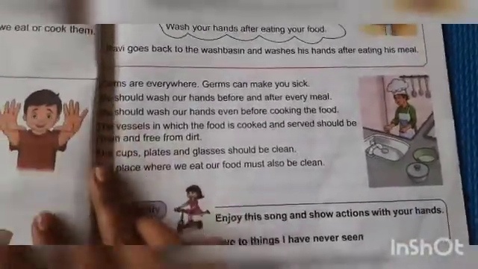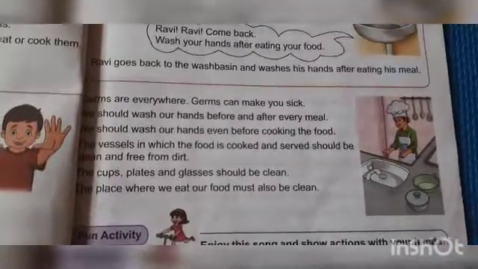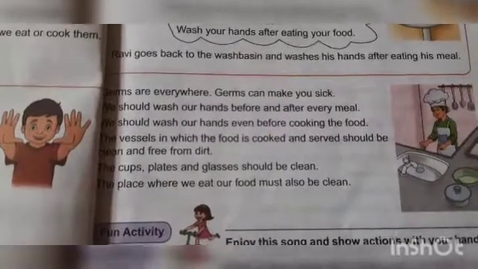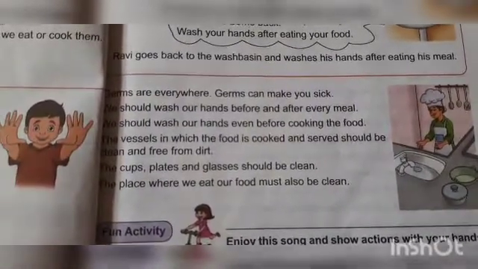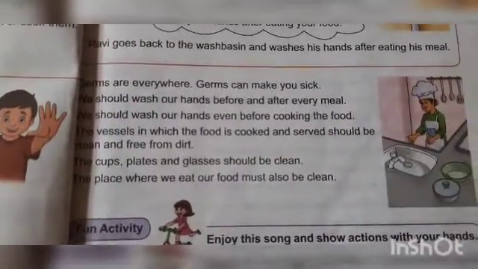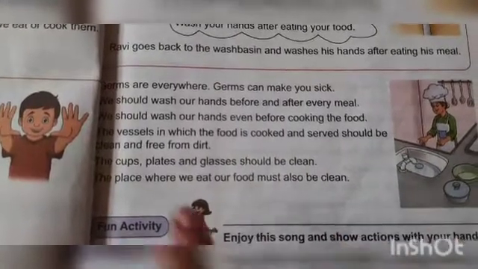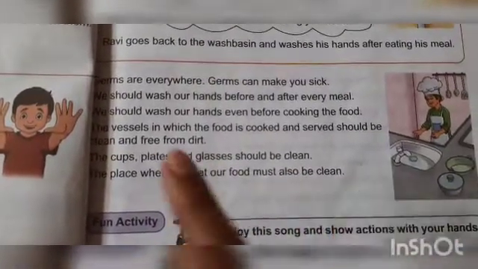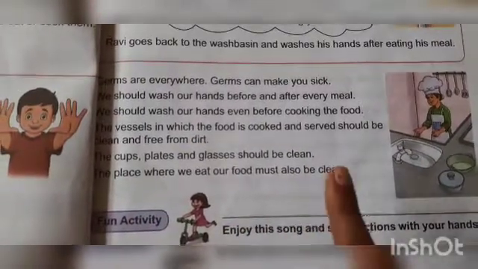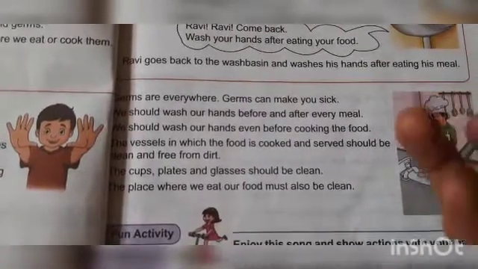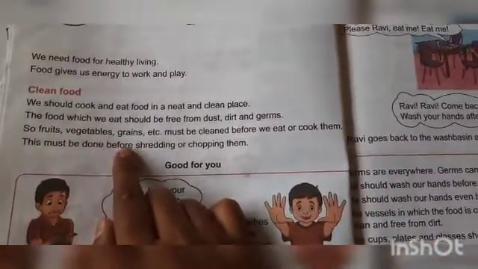Germs are everywhere. Germs can make you sick. We should wash our hands before and after meals, as I said. We should wash our hands even before cooking the food. The vessels in which the food is cooked and served should be clean from dirt. The cups, plates and glasses should be clean. The place where we eat our food must also be clean. So basically we should wash our hands before cooking. We should wash fruits, vegetables, etc. before cooking or eating.